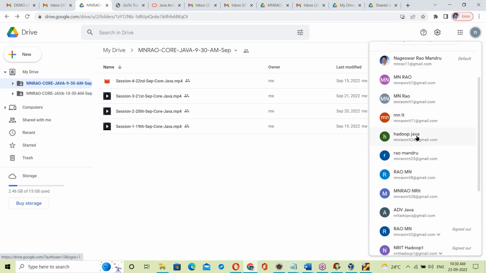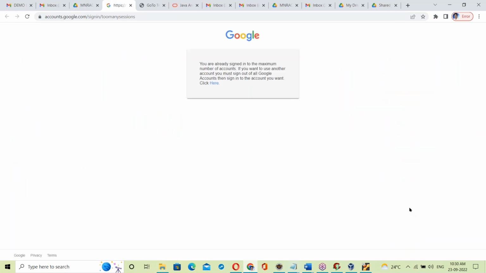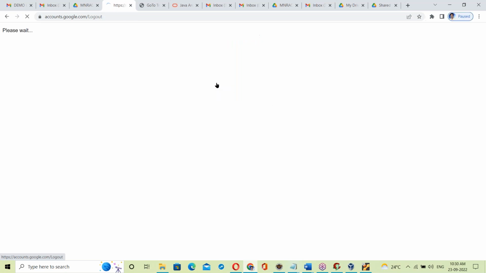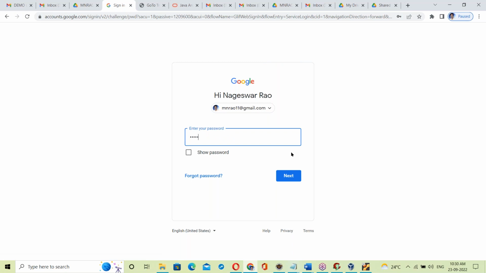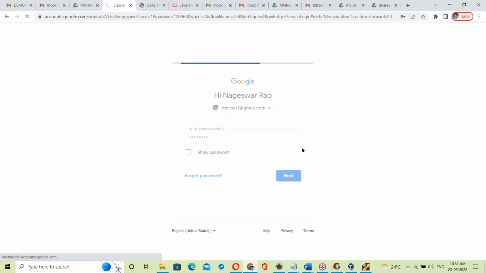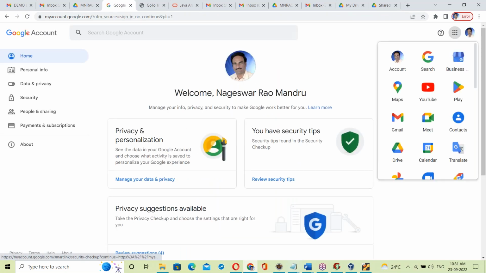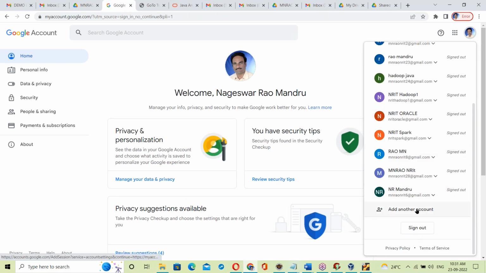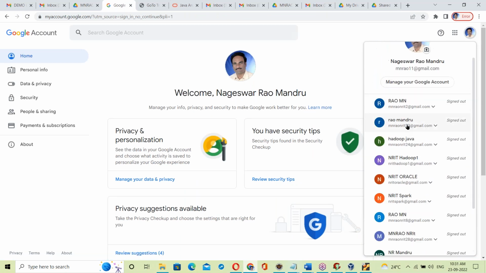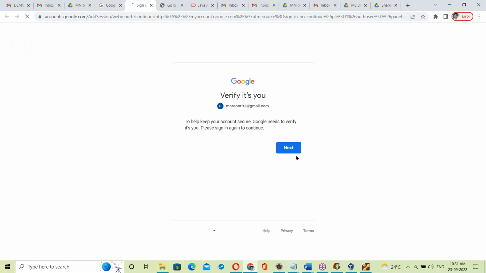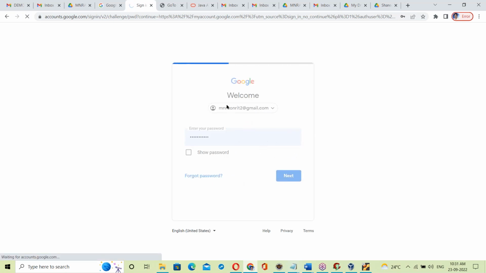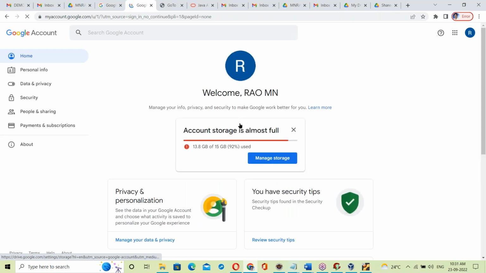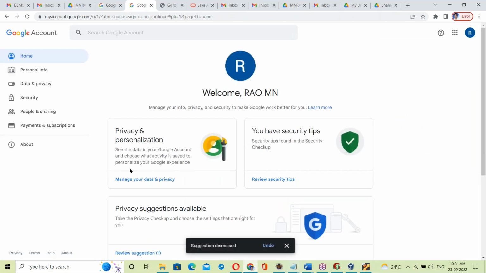One second, I should log in with the right one. Log into your Gmail ID like this, the Gmail ID that was registered with the online team.